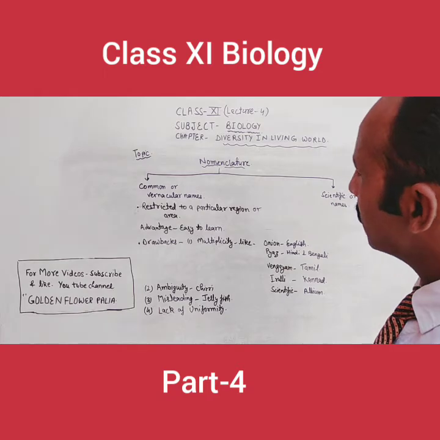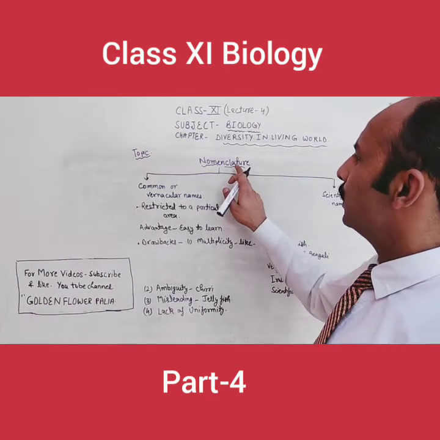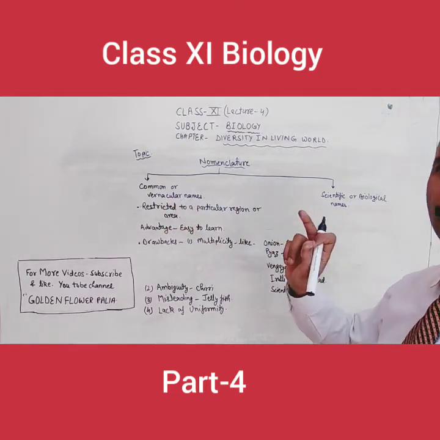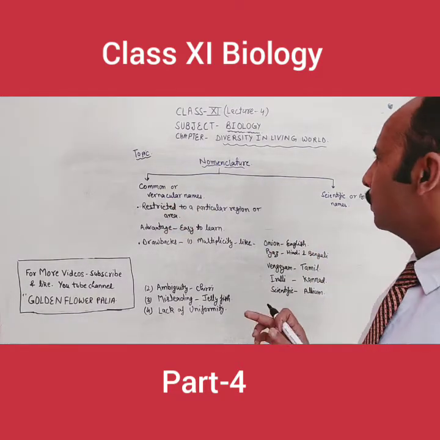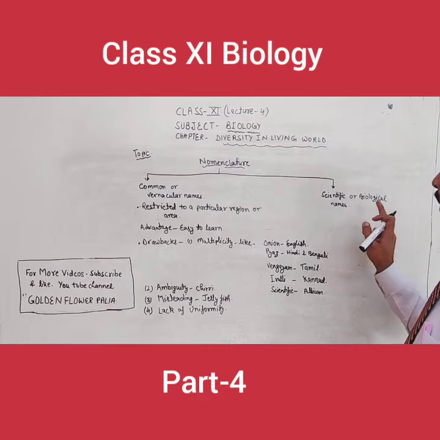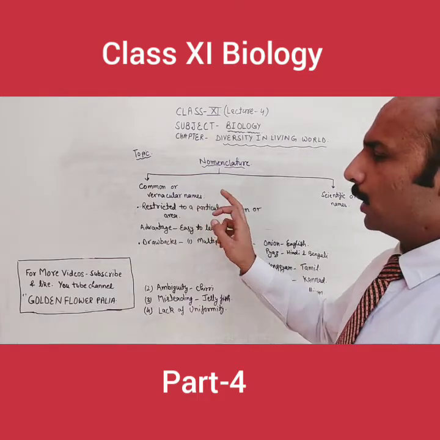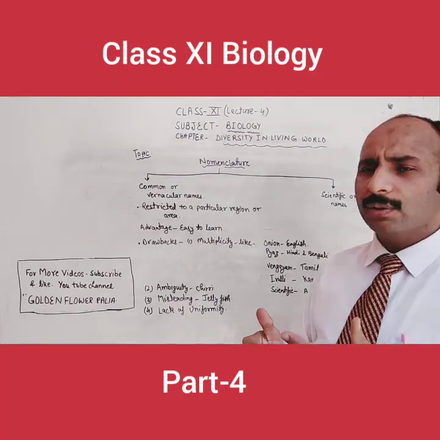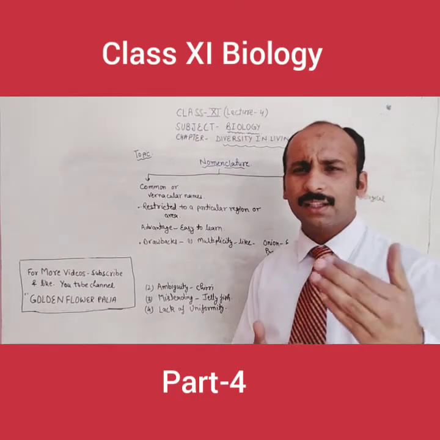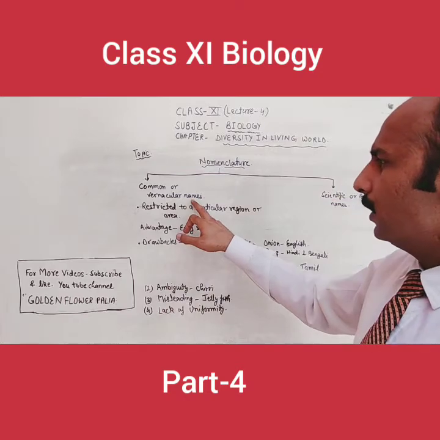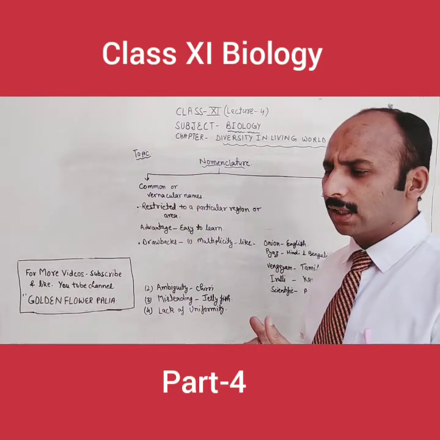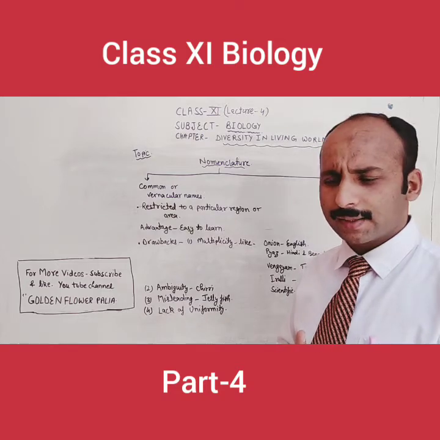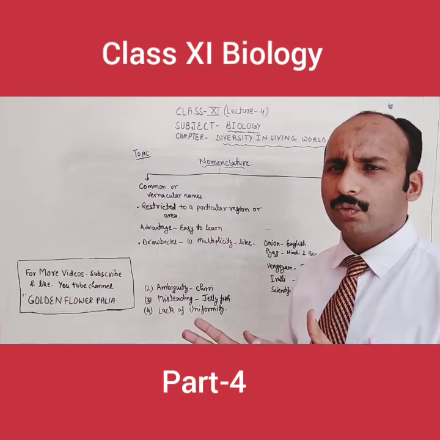So my dear students, as you know very well, nomenclature is divided into two parts: common or vernacular names, and second, scientific or biological names. What are the common or vernacular names? Common or vernacular names are those given by the local society, from area to area. These names can change according to the language, the area, the place, the country, whatever you want to say.